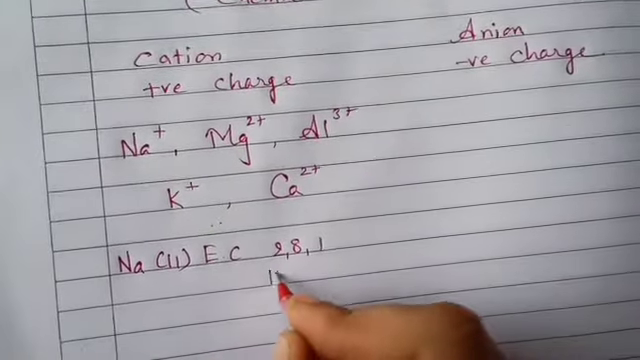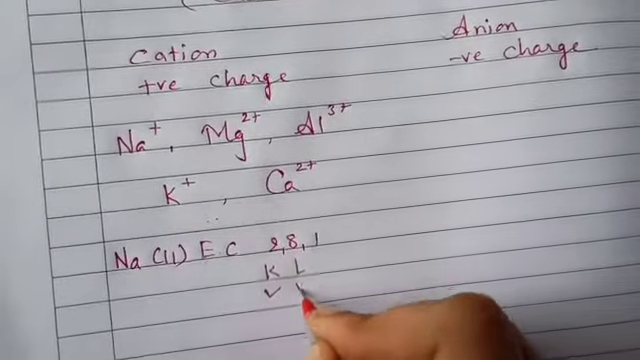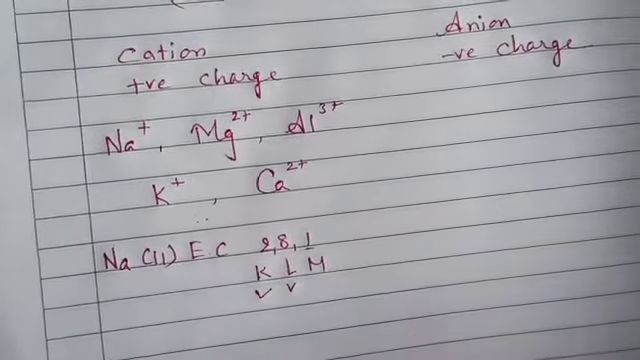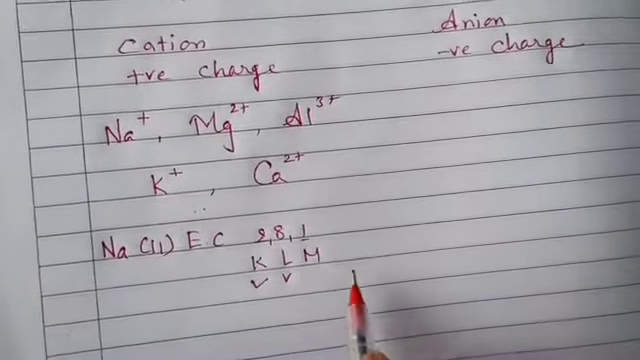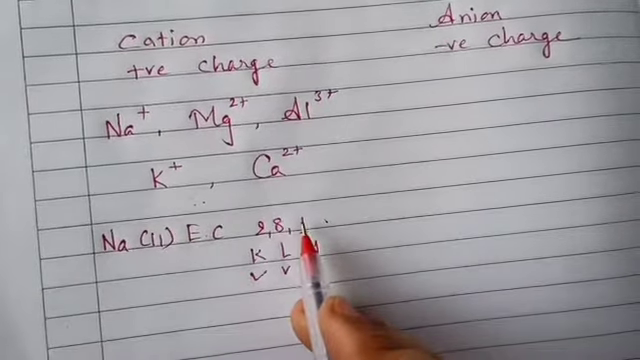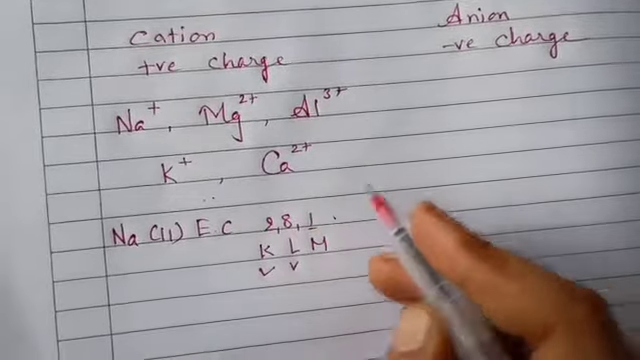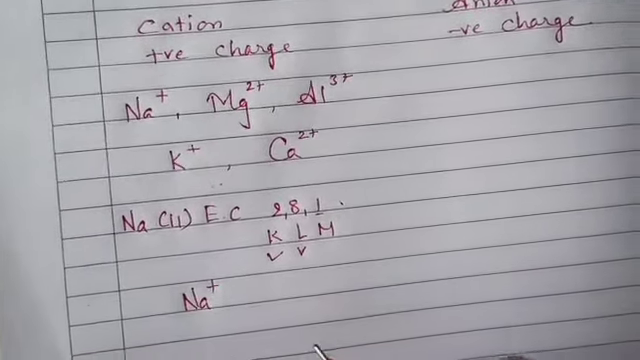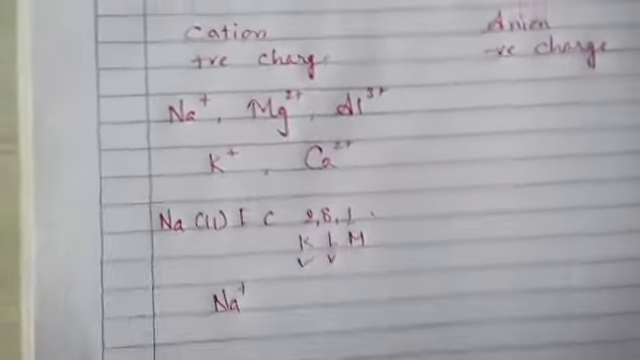Now K shell is completely filled, L is also completely filled, but in M shell we are having only 1 electron. So it has a requirement of 7 electrons and that is not easy to gain. That is why sodium loses 1 electron and becomes Na plus. It becomes Na plus. Okay.